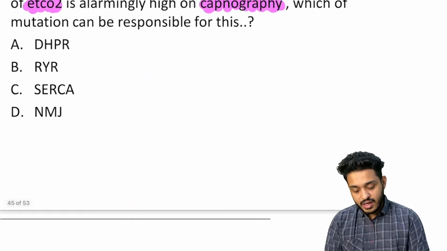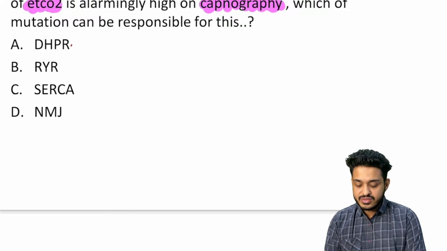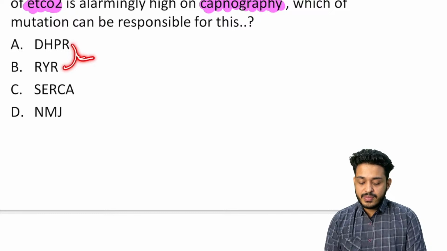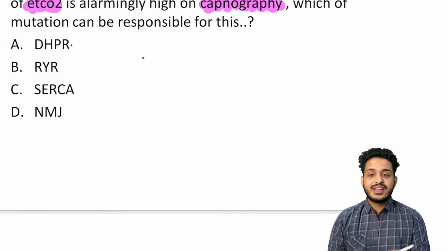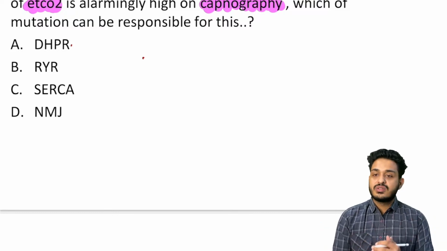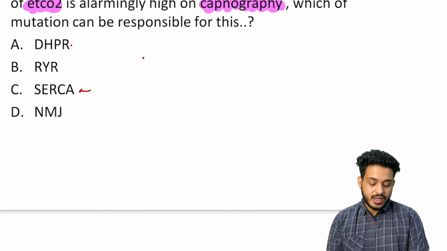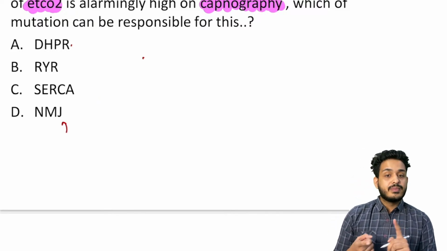So SERCA, you already understood. What is the function of the dihydropyridine receptor? It is going to bind with the ryanodine receptor, and the ryanodine receptor with dihydropyridine is going to lead to an increase in calcium. Calcium is going to be responsible for the contraction, and all the calcium will be taken up by the SERCA. Neuromuscular junction, if we have discussed, if there is a mutation, there will be myasthenia gravis.